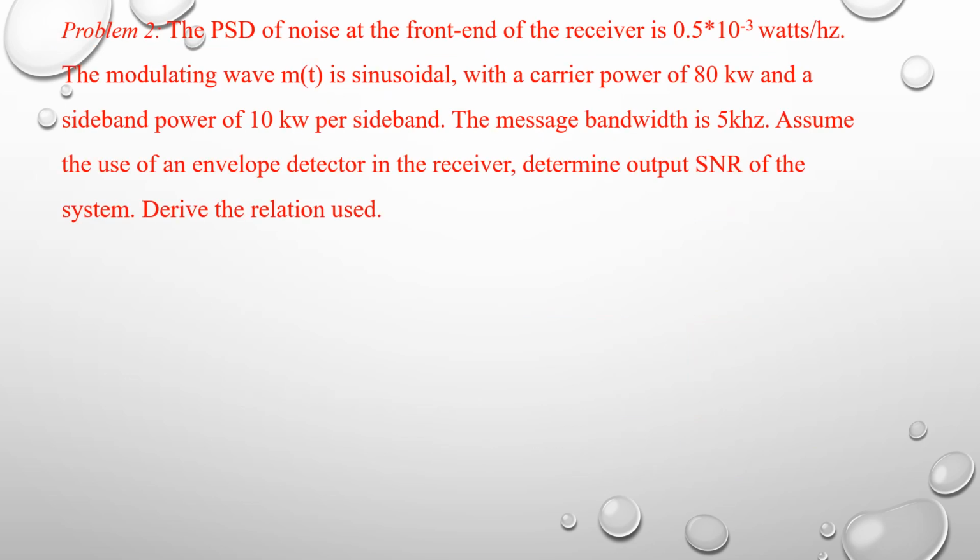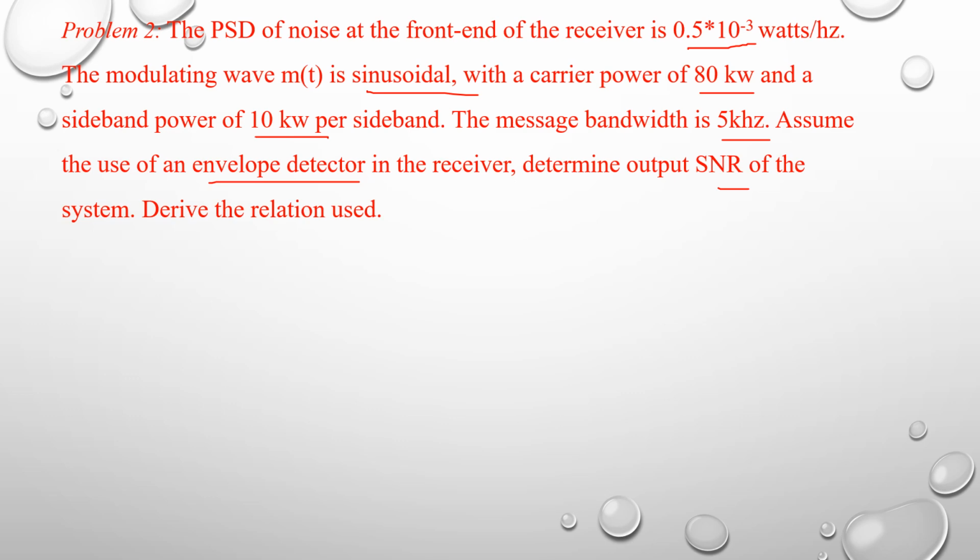The given problem is: the power spectral density of noise at the front end of the receiver is 0.5 into 10 to the power minus 3 watts per hertz. The modulating wave m of t is a sinusoid with a carrier power of 80 kilowatt and a sideband power of 10 kilowatt per sideband. The message bandwidth is 5 kilohertz. Assume the use of an envelope detector in the receiver. Determine the signal to noise ratio of the system.